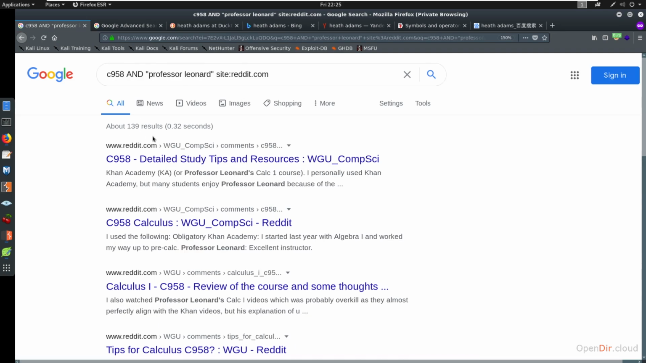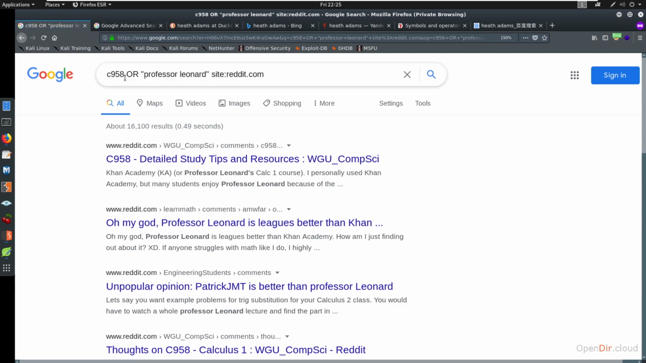We get 139 results. Okay, but now we see Professor Leonard is in here, C958 is in here. If we wanted WGU to be in there as well, we could say and WGU, just like this. Now we have conditional operators. We could say C958 or Professor Leonard on Reddit, so maybe we bring up different pages. So look, this one now has changed.